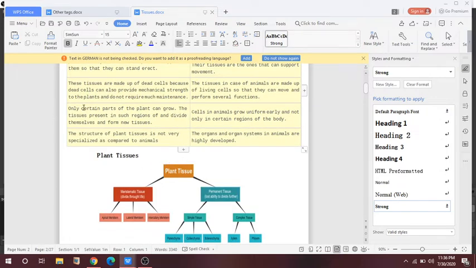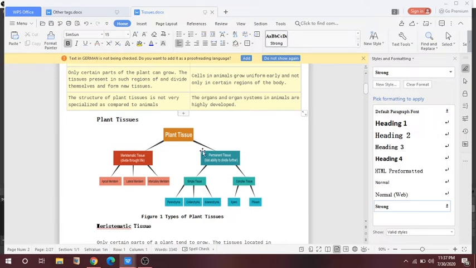In plant tissue, only certain parts of the plant can grow. The tissues present in such regions divide themselves and form new tissue. But in animals, the cells grow uniformly and not only in certain regions. The structure of plant tissue is not very specialized as compared to animals, but the organ systems in animals are highly developed and are made up of tissues.